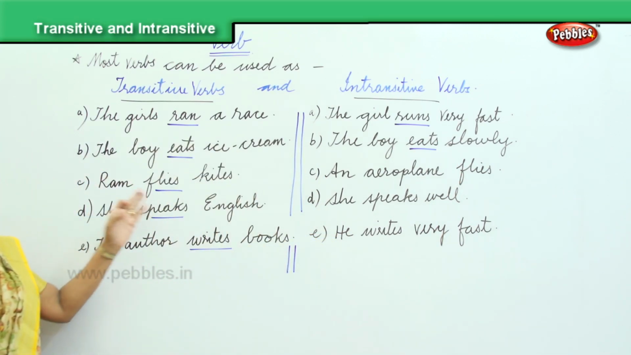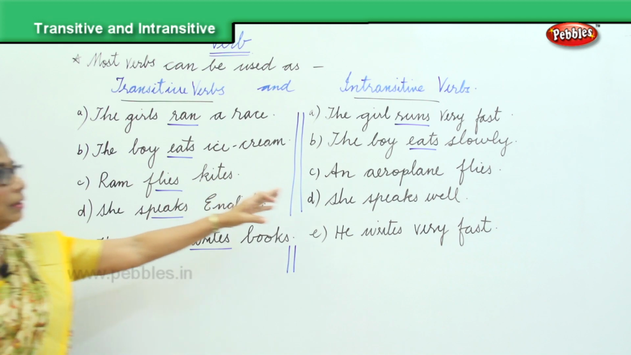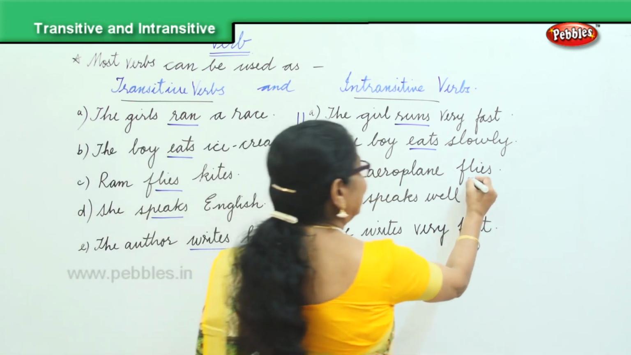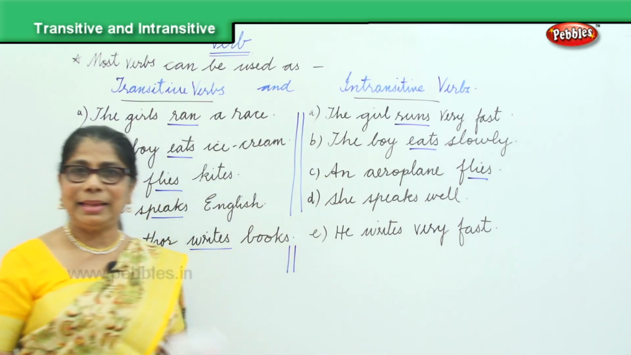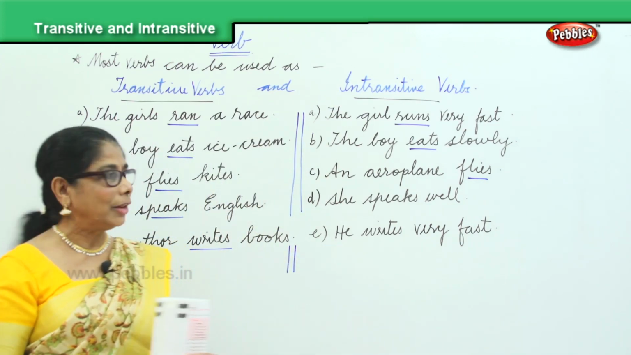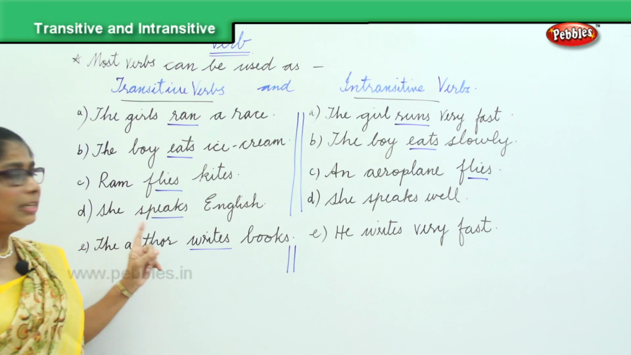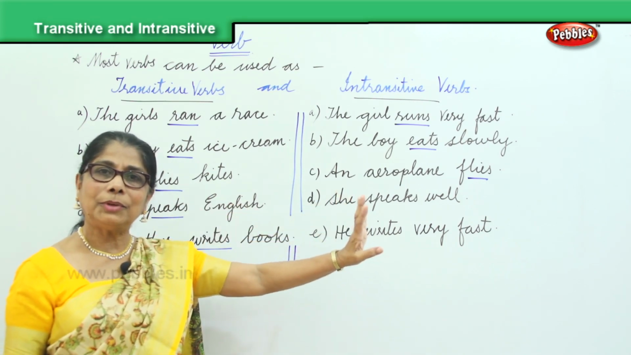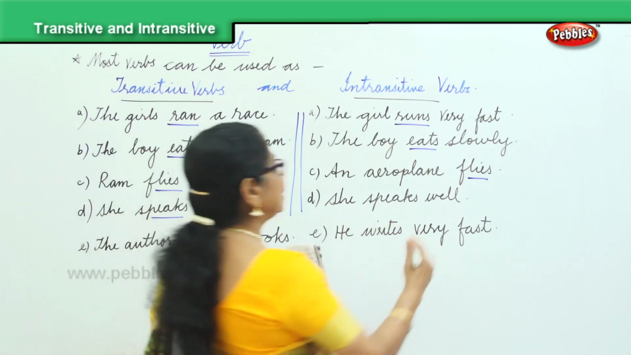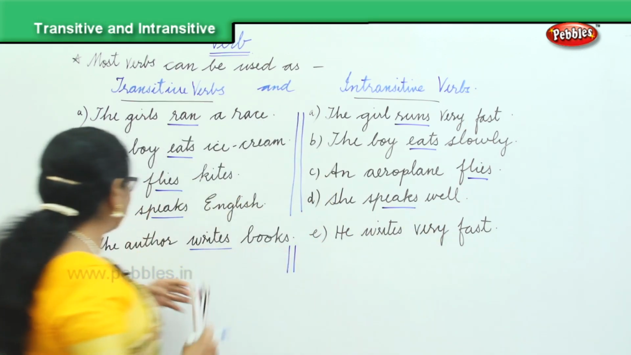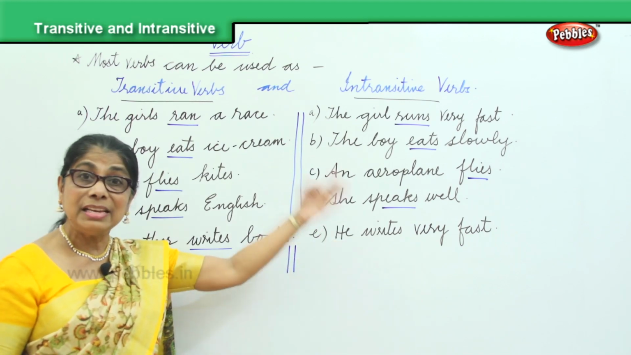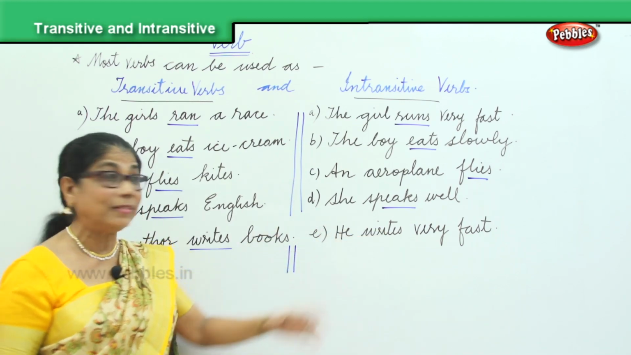Now here, Ram flies kites. We need an object. Here, it simply says airplane flies. It can fly high, low, whatever. The girl speaks. Here, she speaks well or she speaks badly. Speaks is used. Here, author writes. He writes well, he writes fast, he scribbles, he writes badly, whatever, writes.